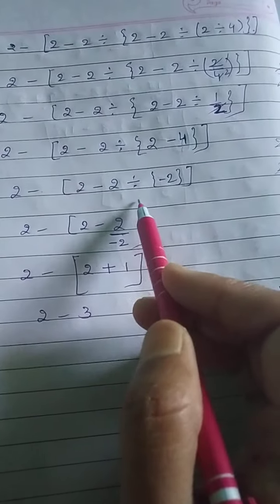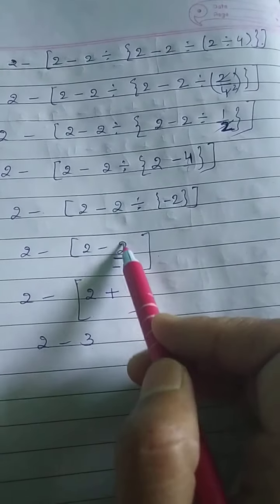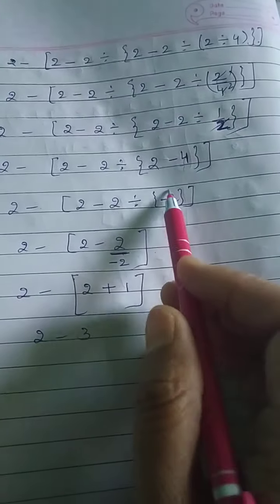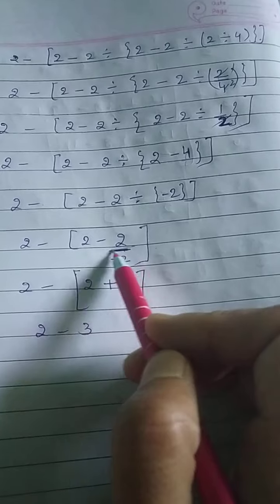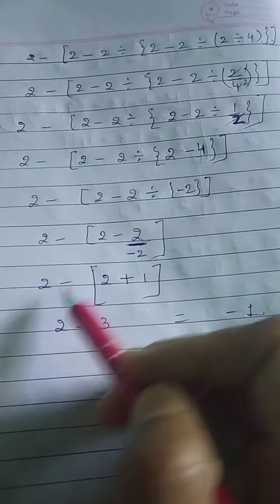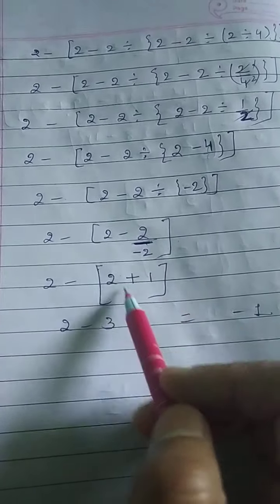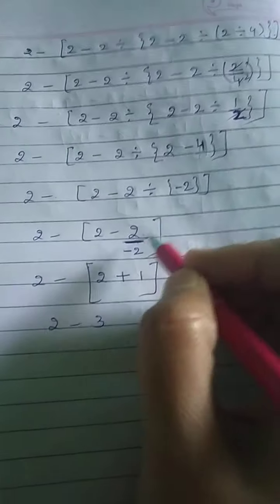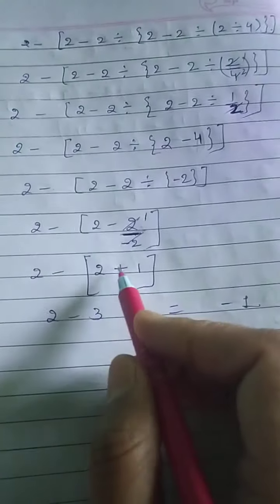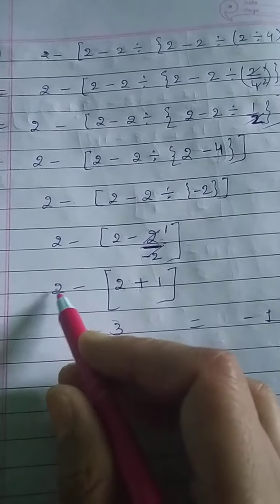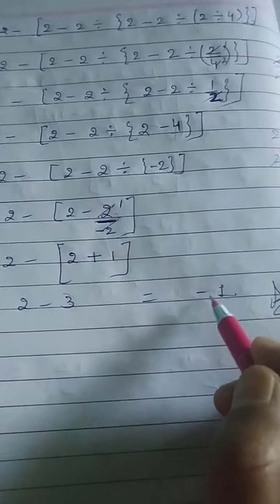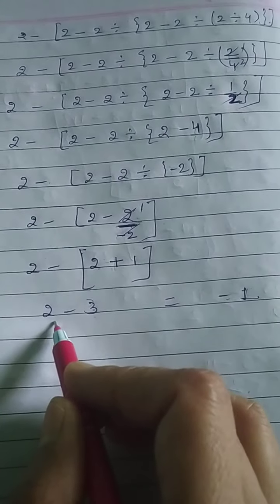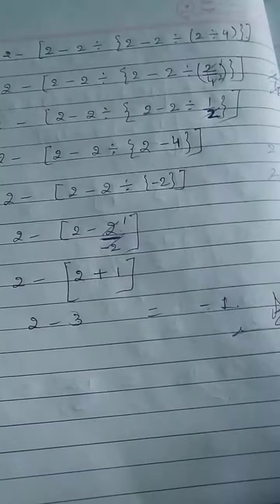The curly bracket you can remove by writing 2 divided by minus 2. I have written like this, divided by means this divide and minus 2. Okay, now minus minus will get plus, 2 and 2 will get cancelled, 2 1s are 2, so 2 plus 1 is 3, 2 minus 3 will be equal to what? Minus 1, because 3 is greater than 2, so minus 1 we will get as the answer.